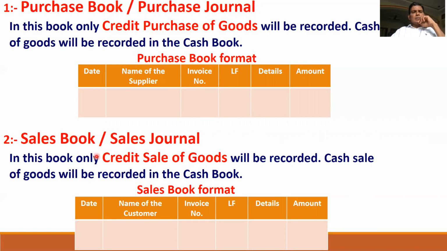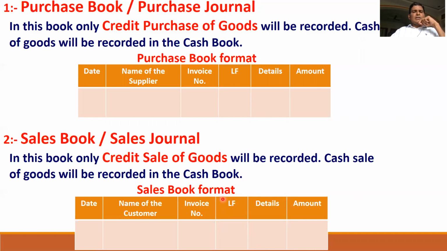Then come to sales book. Sales book is also called sales journal, and also called day book. You have to remember this. In the sales book, only credit sales of goods to customers will be recorded. The goods which are sold to customers on credit will be recorded in sales book or sales journal. Cash sales are obviously recorded in the cash book.